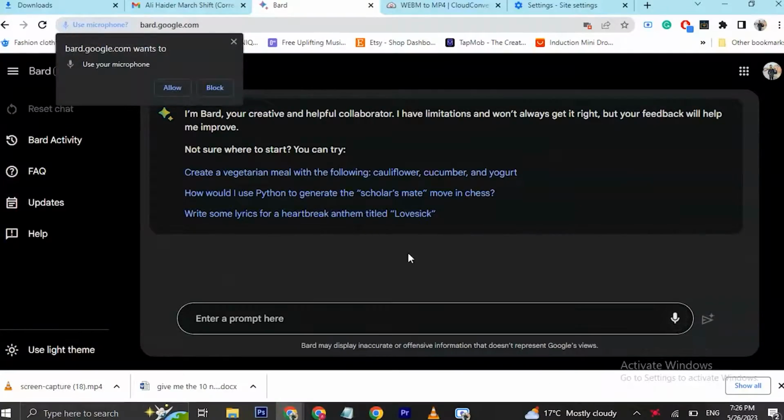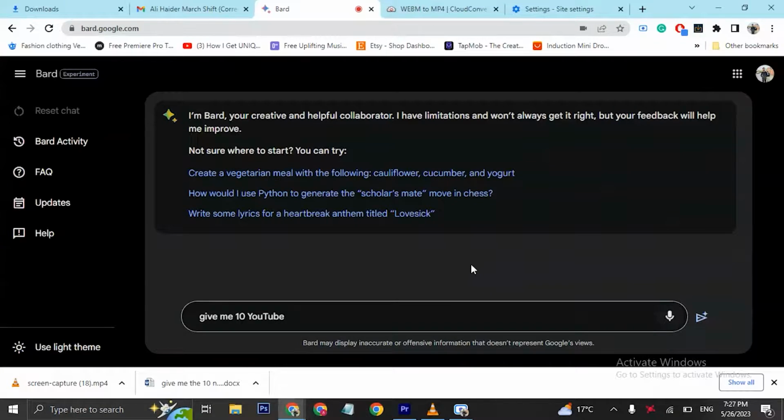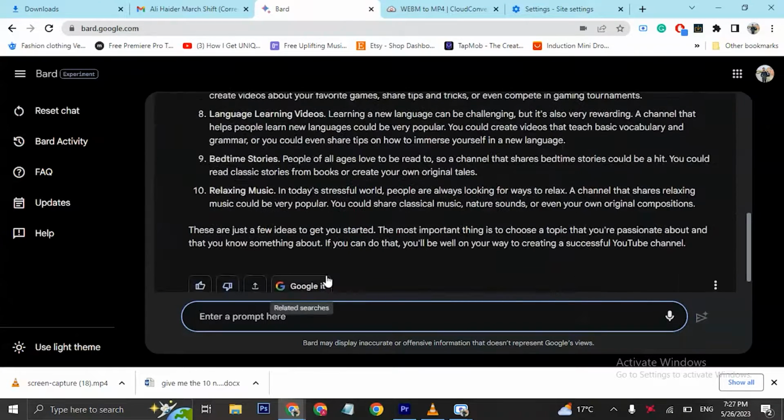The next cool feature that Bard AI has but ChatGPT doesn't have is that you can now ask Bard AI to write your prompt rather than just typing it. Means it comes with the microphone functionality. And for that you can see the microphone button here. Click it and then click allow and just ask it, for example, give me 10 YouTube channel ideas for 2023. Imagine having this on our mobile phones, then we all have our personal Jarvis just like Iron Man in our pockets. But don't worry, that time is not too far away because Google is working on releasing its mobile app very soon.